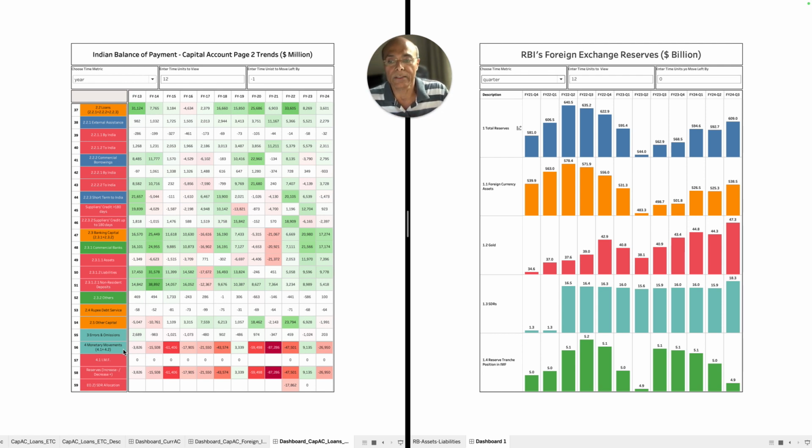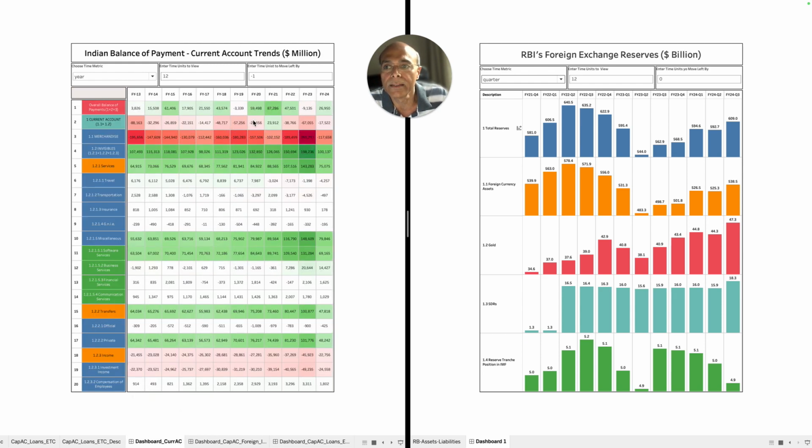Probably you understood why it is so important to understand this table, and important to present it in this manner so that the overall picture makes some sense. Now, as a recap, let's go to the initial table. If you look at the initial table on a yearly basis, you will find how trade has impacted our BOP situation. The imbalance in goods trade has impacted the BOP situation as far as India is concerned. Look at FY23.